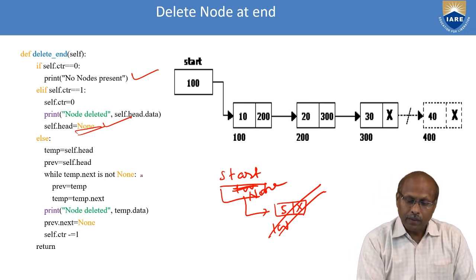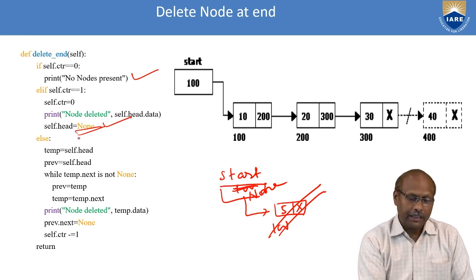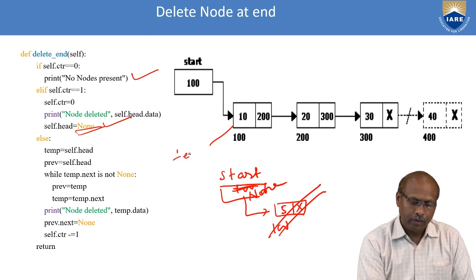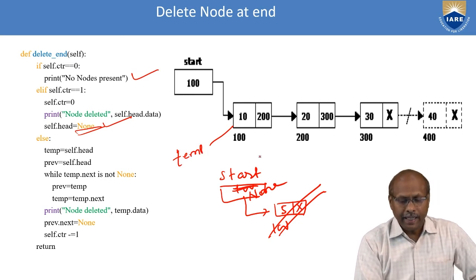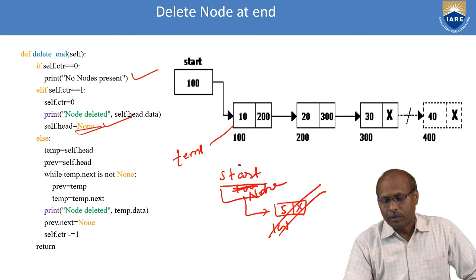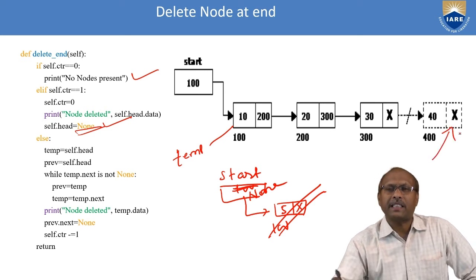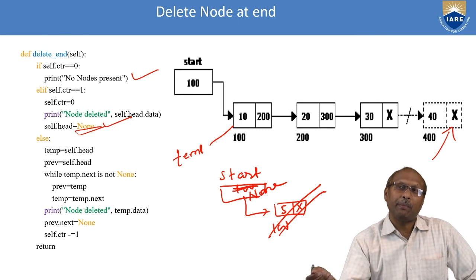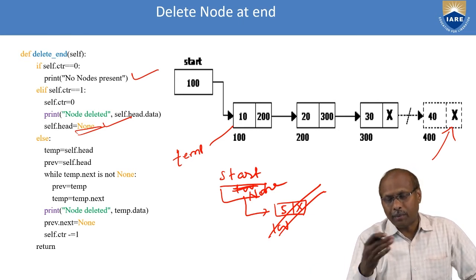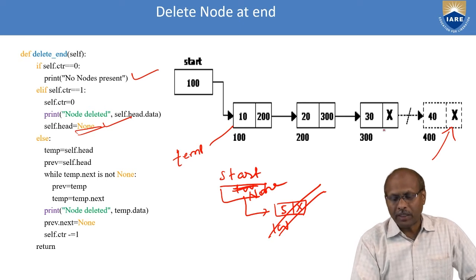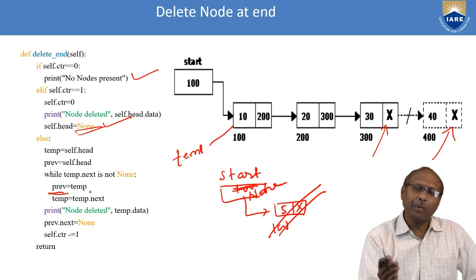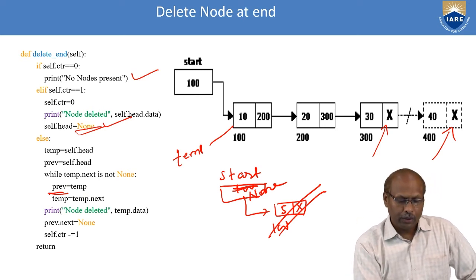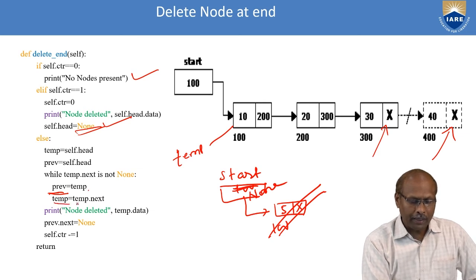If more than one node is there, in that case, else, assign the starting address to temp. The temp knows the starting address and I have to traverse till the last node. But if I go to the last node, I cannot come back, because a singly linked list knows only the next node's address. It will not know the previous node's address. So while traversing, I will always remember my previous node's address. So I am maintaining one previous pointer. The previous will be one step back and temp will be one step forward. So previous equals temp and temp equals temp of next.